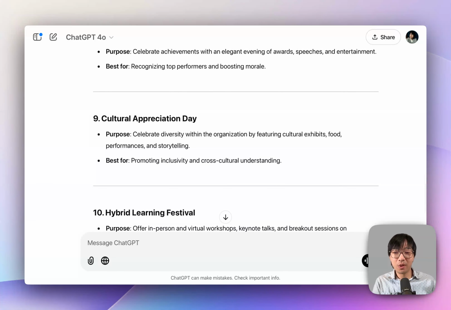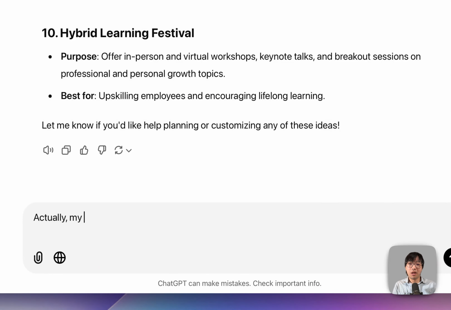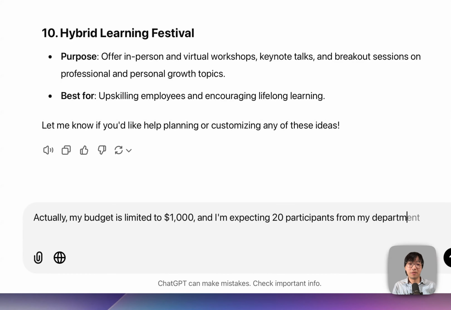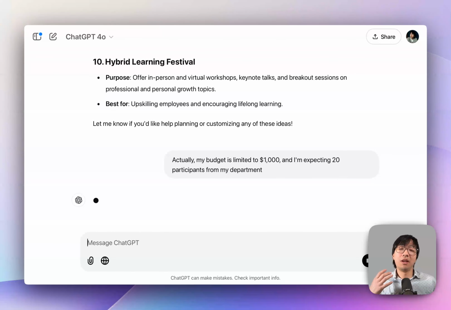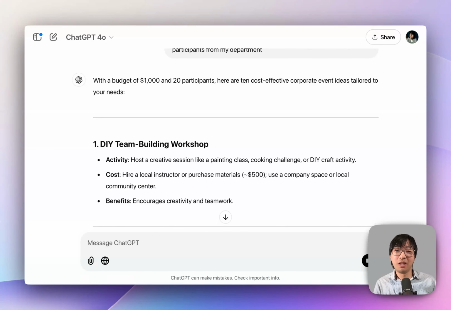Okay, so those are great ideas, but I'm going to say, actually, my budget is limited to just $1,000, so maybe not enough to plan for some of the summit. And I'm expecting 20 participants from my department. So I'm adding a constraint so that it can generate ideas again. But this is like iterating on the ideas so that it goes from big events to smaller events.